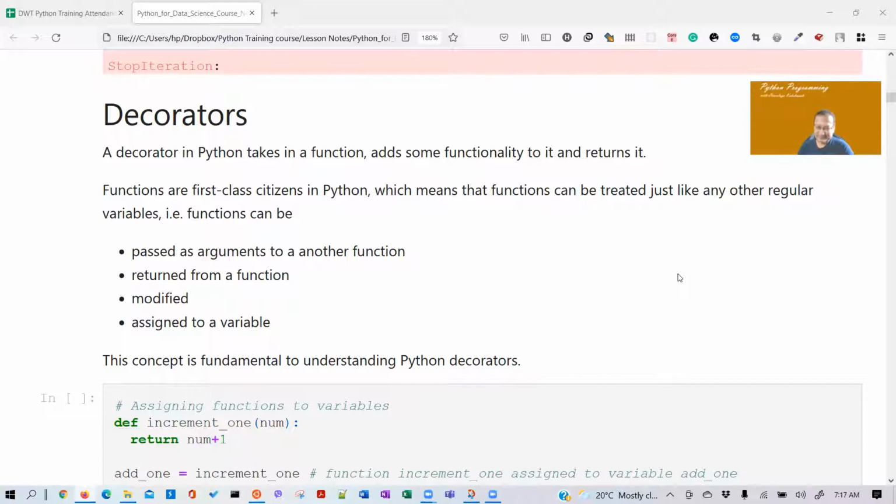List, set, string, that's right. Dictionary can also be. So those are iterables.